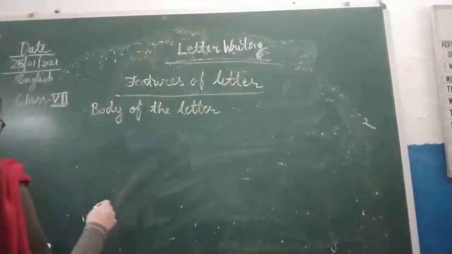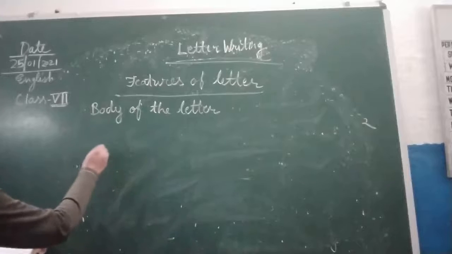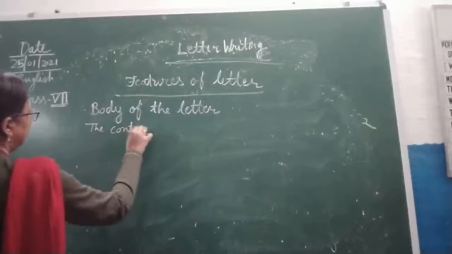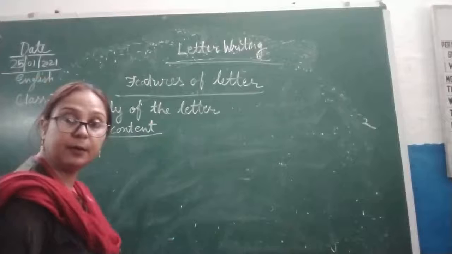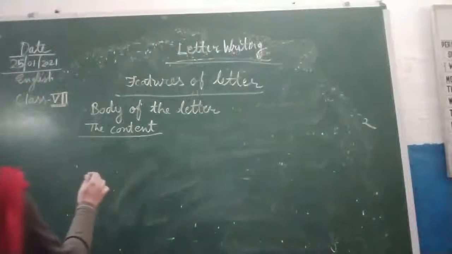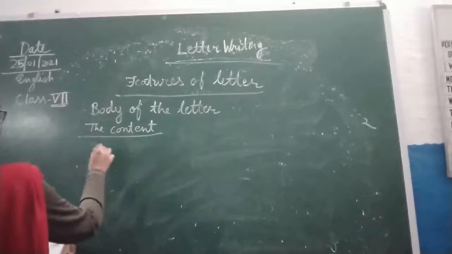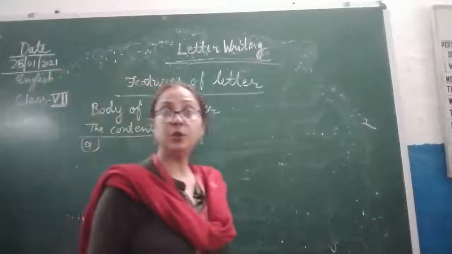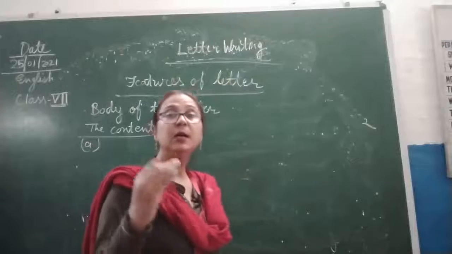So, the first thing that we should discuss in this class is the body of the letter, the content, on which topic we are writing this letter. That content should be ready. And the first thing, a writer must know what he wants to write. Whenever we are writing a letter, we should know what we want to convey to the reader.